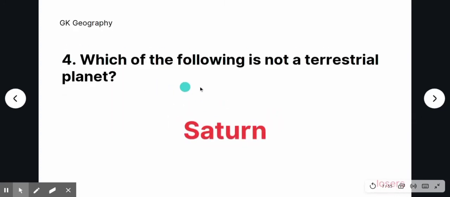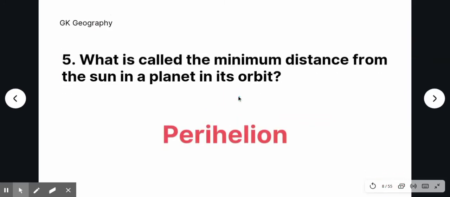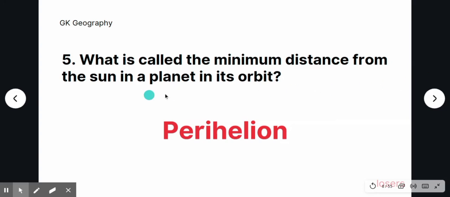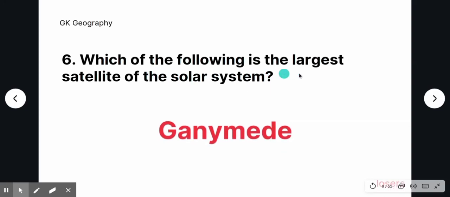And fourth one, which of the following is not a terrestrial planet? Saturn. What is called the minimum distance from the Sun in a planet in its orbit? Perihelion. The sixth one, which of the following is the largest satellite of the solar system? Ganymede.